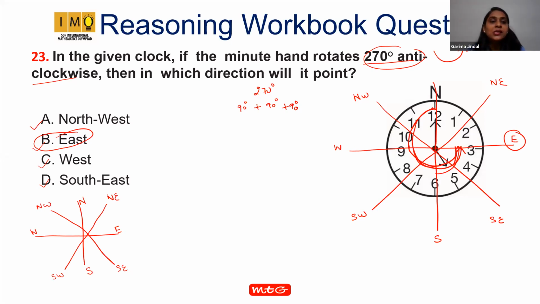My question is, what is the fraction between north and northwest in anti-clockwise direction?